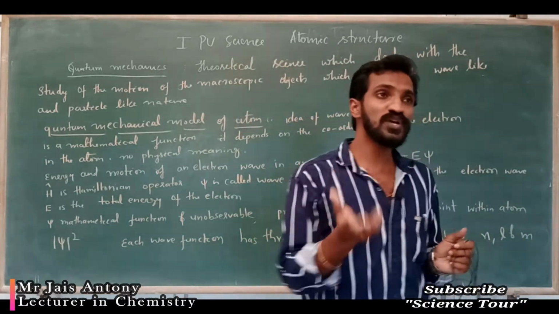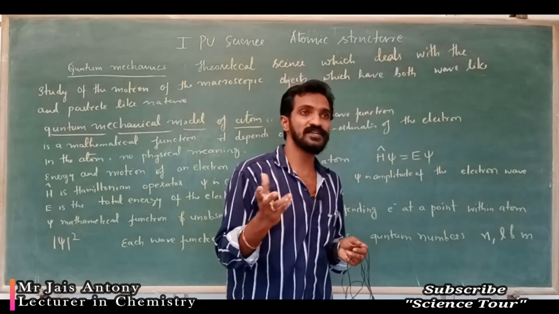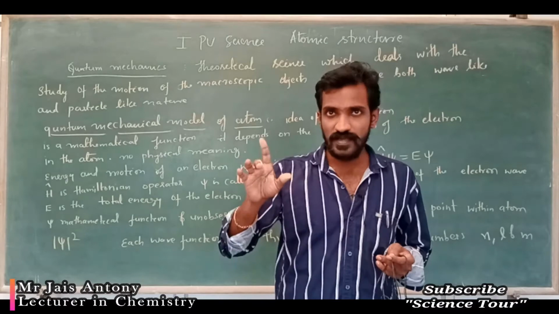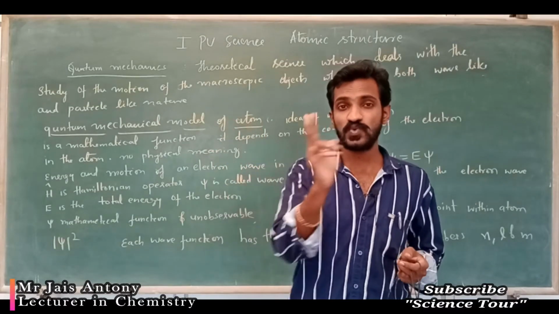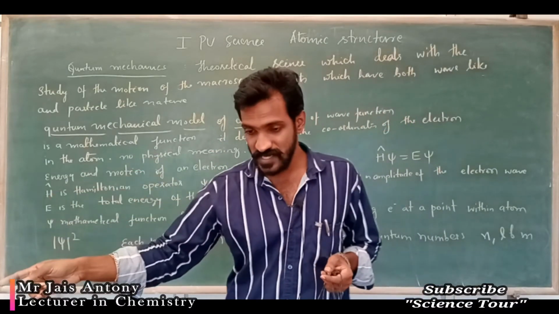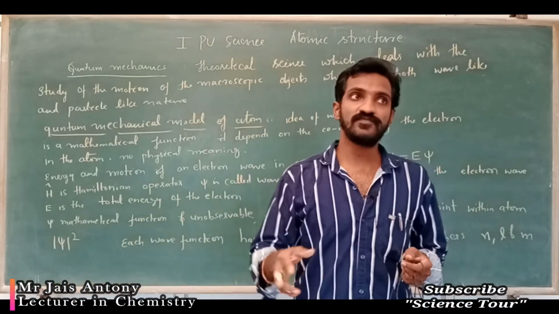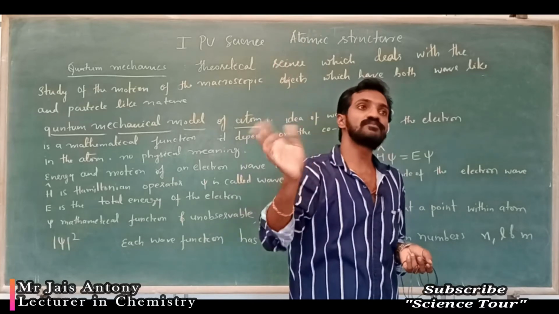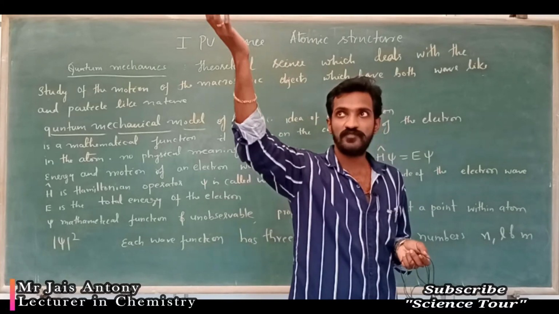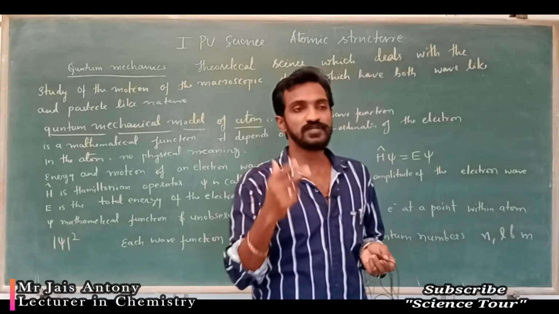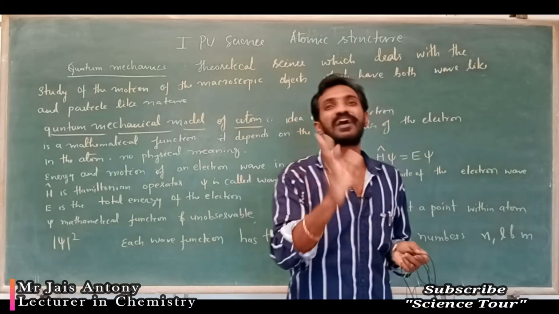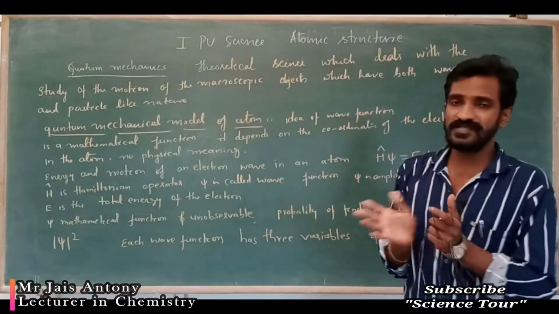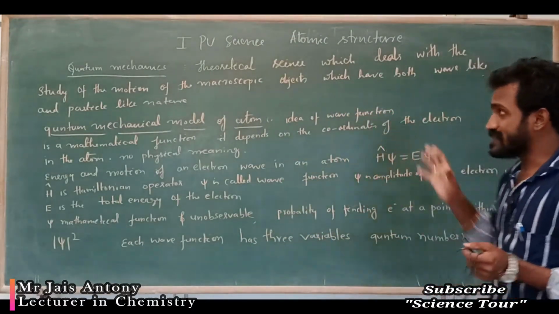Subatomic particles, like the ones you are studying, have two types of nature: wave-like and particle-like. An electron moves like a particle, and light radiation comes like a particle and also moves in the form of a wave. This we already discussed in the last video, so there is no need to discuss it much more. So what is quantum mechanics?